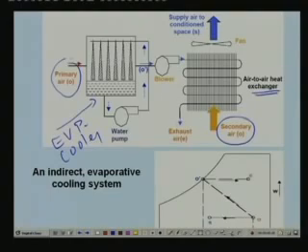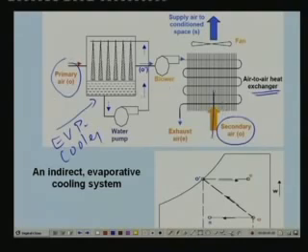For the sake of simplicity, let us assume that it is a fin and tube type of heat exchanger, and this cooled and humidified air flows through the tubes. The secondary air, which is the supply air to the conditioned space, flows over the tubes and over the fins. So there is no direct contact between the primary and secondary air.